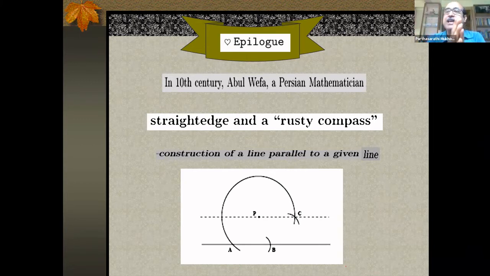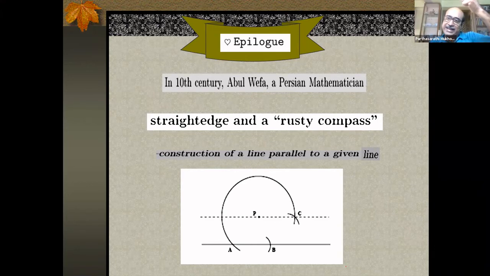So assuming that I have such a rusty compass at my disposal, then I can do this construction in a very, very elegant manner. We just put the spike at P and use the compass to draw a large arc so that the arc somewhere intersects the given line. Here it is intersecting at A. So the point A is achieved. Then with the point A, now put the same rusty compass, no change in the opening.